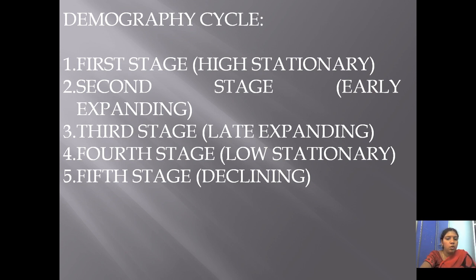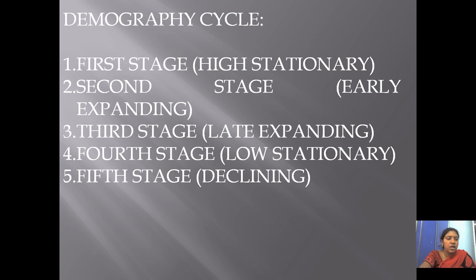Next one is the low stationary stage. In this stage it is characterized by a low birth rate and a low death rate. So here stability of the population will be there. Birth rates will be low and death rates also low, not high. Birth rates are going low and death rates are also declining. It is called the low stationary stage. Here both are low and stability will be there.